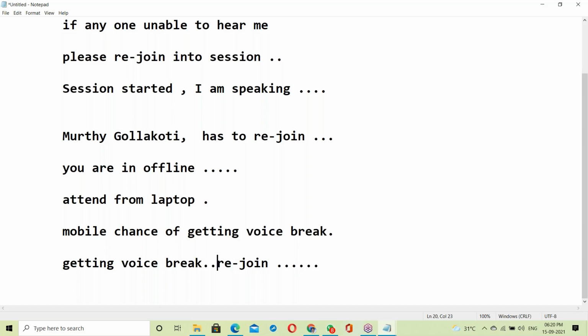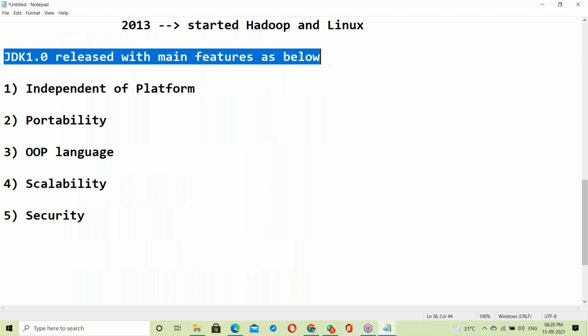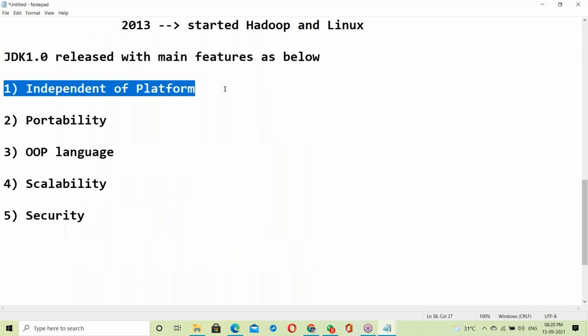Let us continue. So JDK 1.0 was released with main features as below. First one, independent of platform.